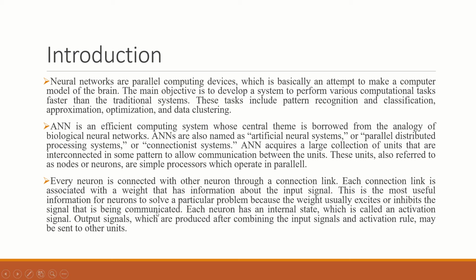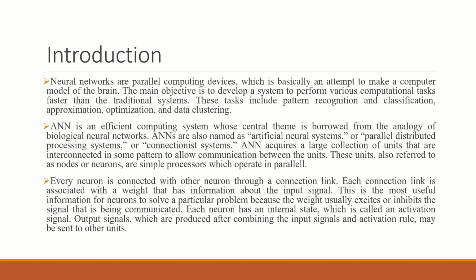So ANN is an efficient computing system whose central theme is borrowed from the analogy of biological neural networks. At first, there is a biological neural network in the human body, so the concept is taken from that BNN.